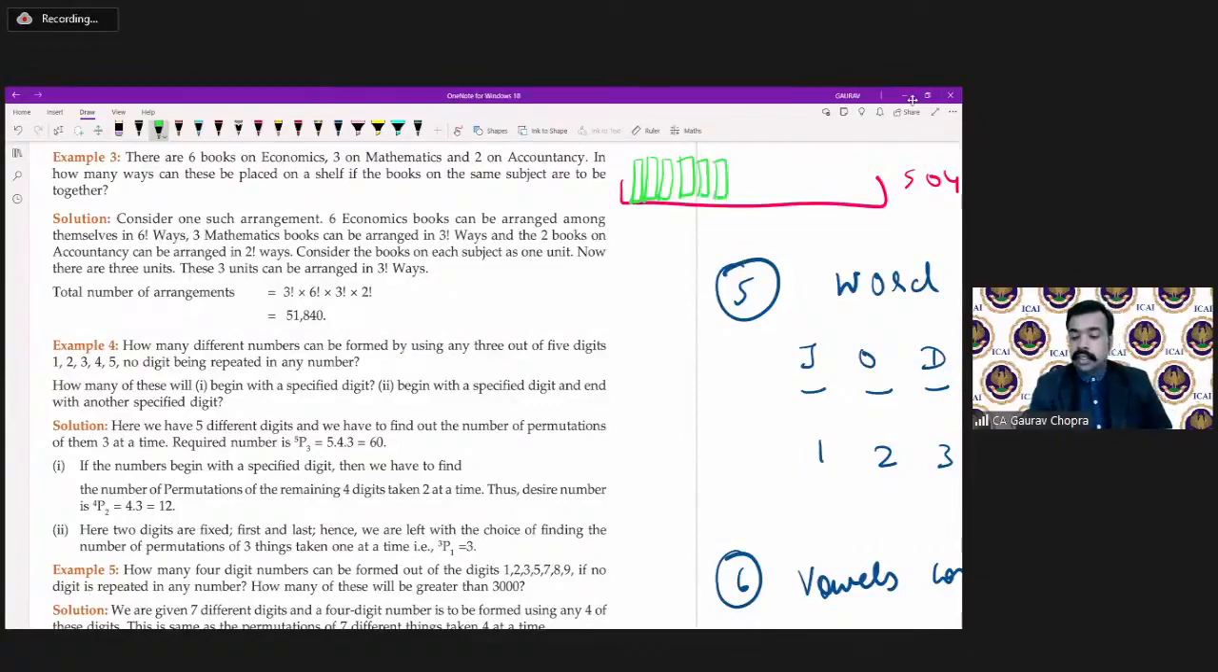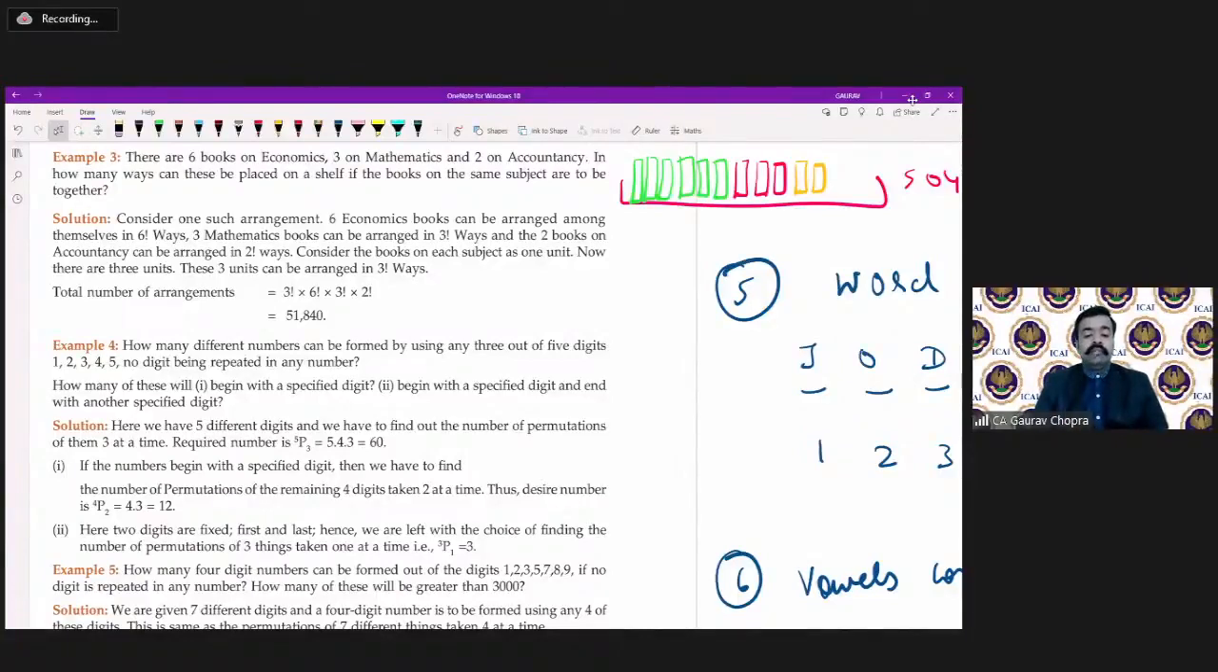So all these greens are economics. Then we have to arrange 3 books on mathematics. So this red one is mathematics. Then we have to arrange 2 books on accountancy. So these 2 books are on accountancy. So always we have to make this kind of group, similar books coming together.